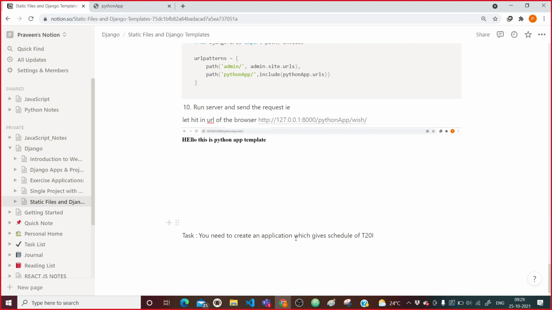That's all. So in this project only you need to create an application which gives the schedule of T20I